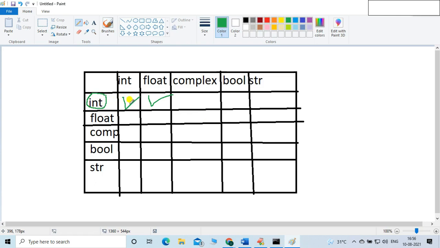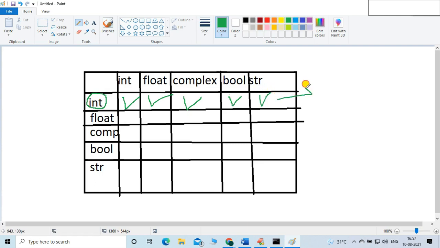I just mentioned the complex value. Am I able to convert into the complex? Yes or no? Let me check. Can you tell me, friends? I want your help now. Please help me to complete this table. Is it possible? Yes, possible. Is it possible to convert into the boolean whatever is provided in the int function? Is it possible? Yes or no? Possible.